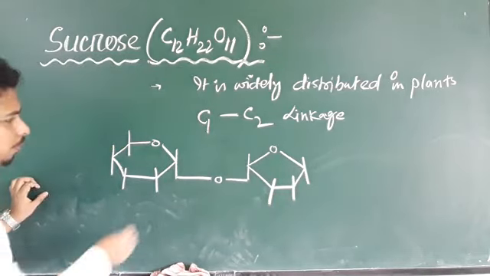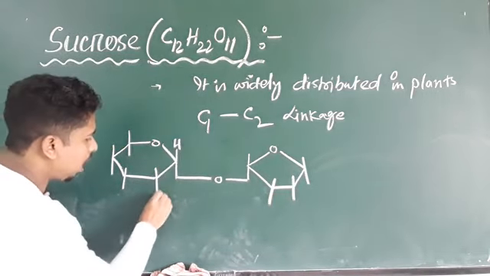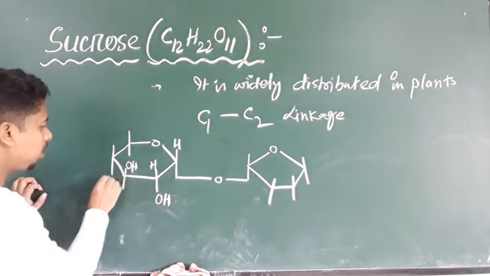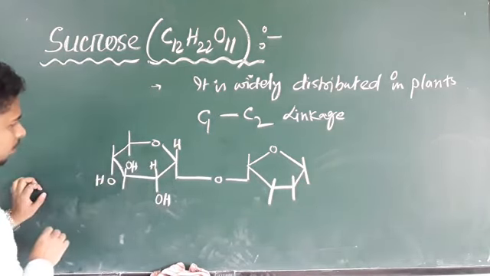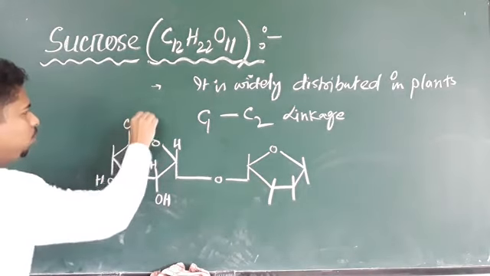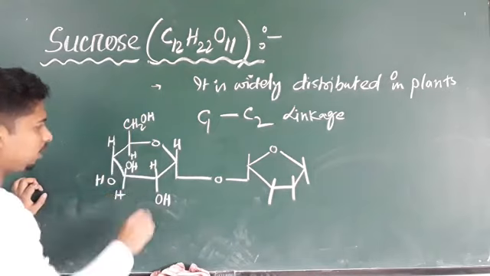Here we have CH2OH. Here we have hydrogen.